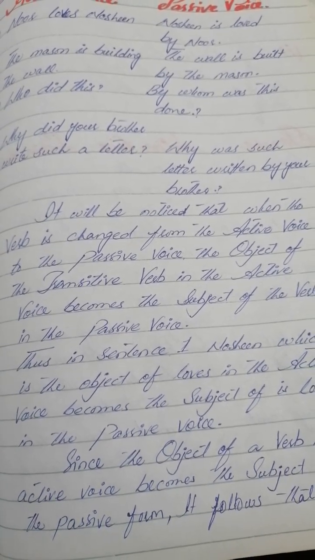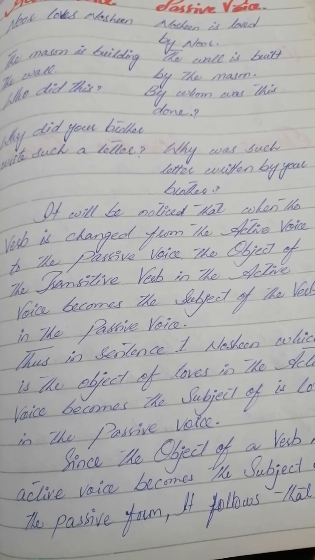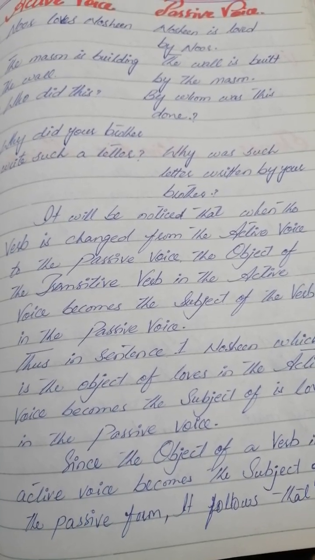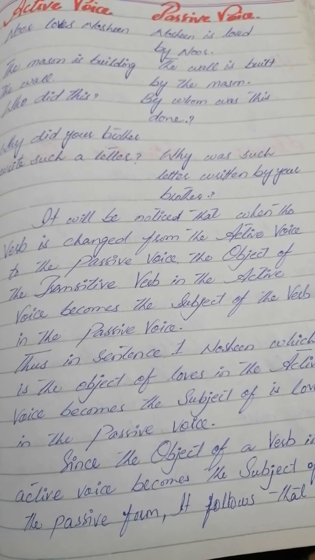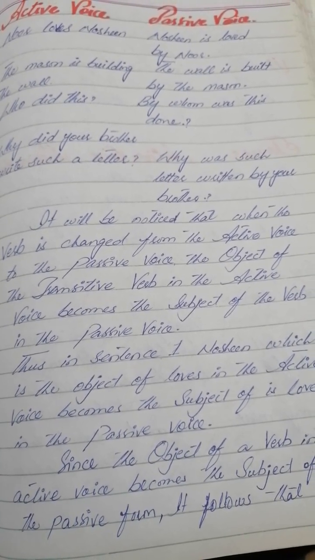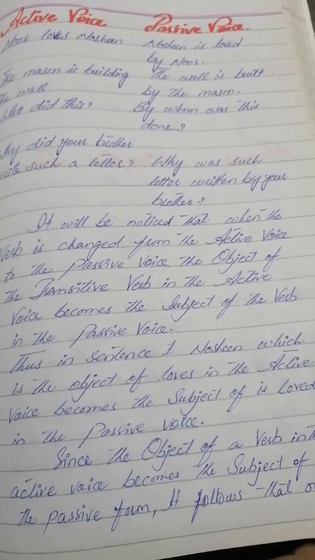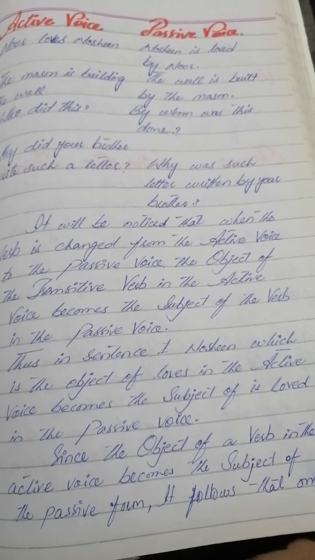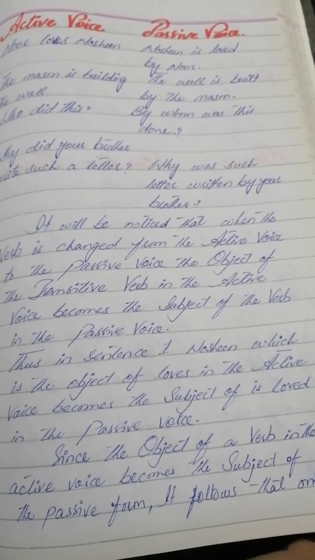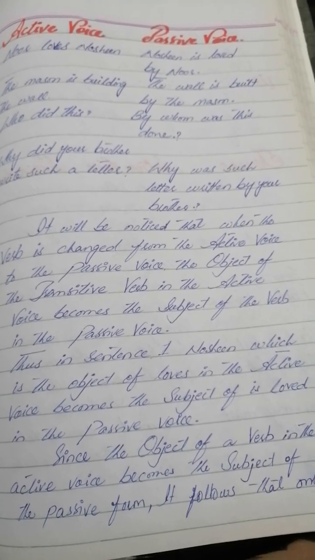It will be noticed that when the verb is changed from the active voice to the passive voice, the object of the transitive verb in the active voice becomes the subject of the verb in the passive voice. Thus, in sentence 1, Noshin, which is the object of loves in the active voice, becomes the subject of is loved in the passive voice.